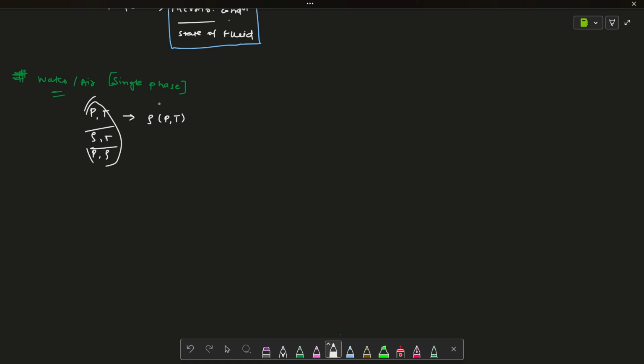From pressure and temperature you get density, the enthalpy as well, and viscosity mu, as functions of pressure and temperature. So we will be able to get the state and the thermodynamic properties of the fluid.